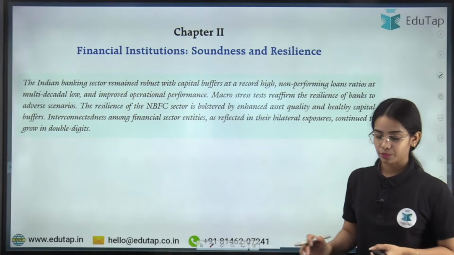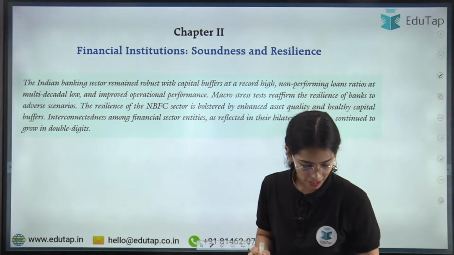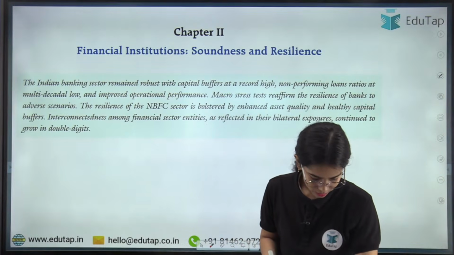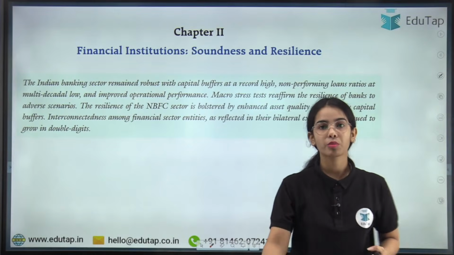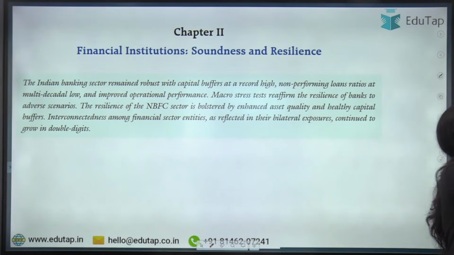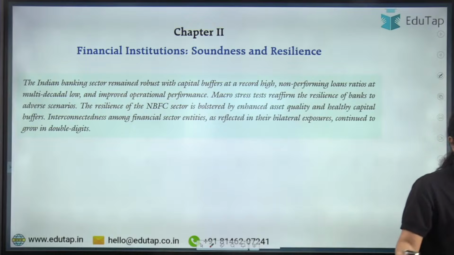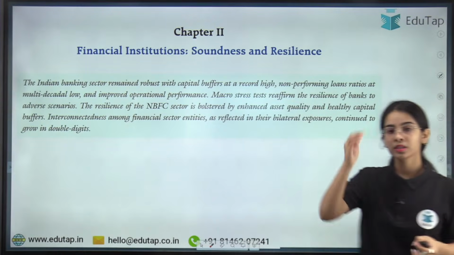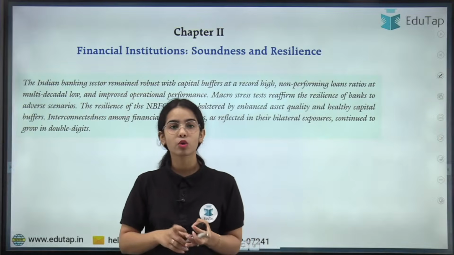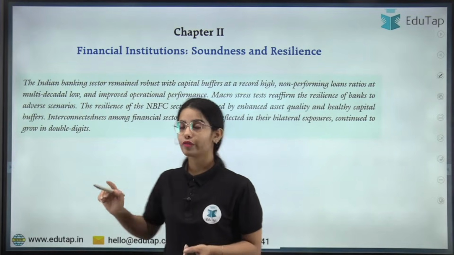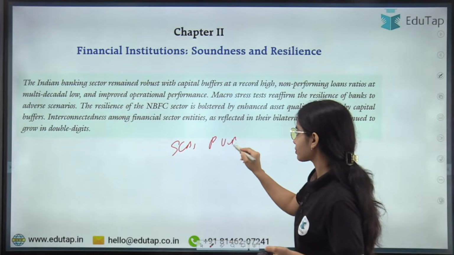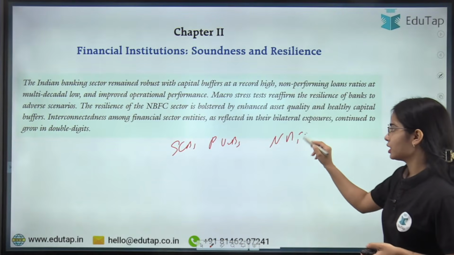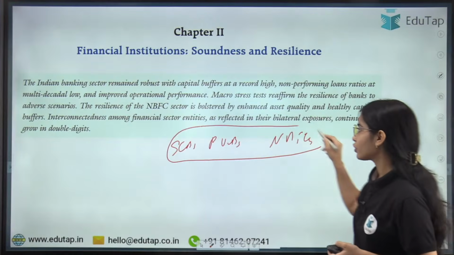Now coming to chapter 2. Any confusion, any problem in chapter 1? Now chapter 2 is all about the data of the scheduled commercial banks, the primary urban cooperative banks and the non-banking financial companies. Okay, so let's start with the data for these entities.